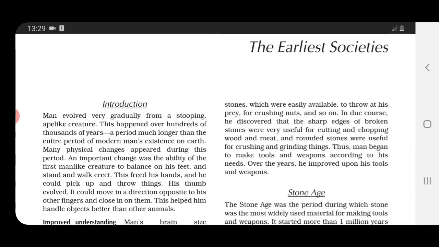Many physical changes appeared during this period. So slowly, gradually, when man was evolving, many physical changes came into being. An important change was the ability of the first man-like creature to balance on his feet and stand and walk erect.